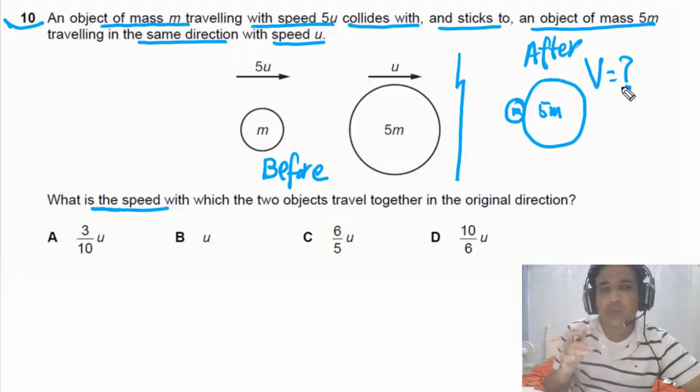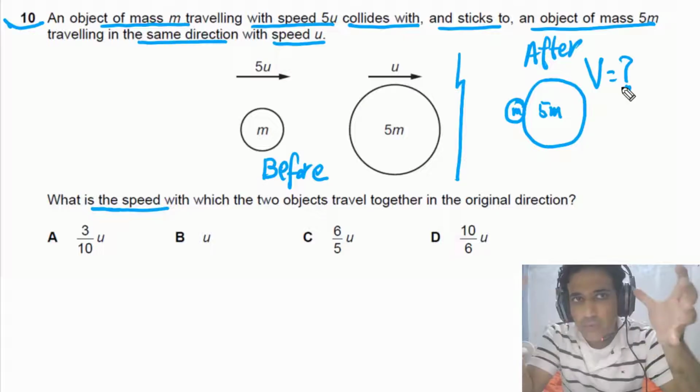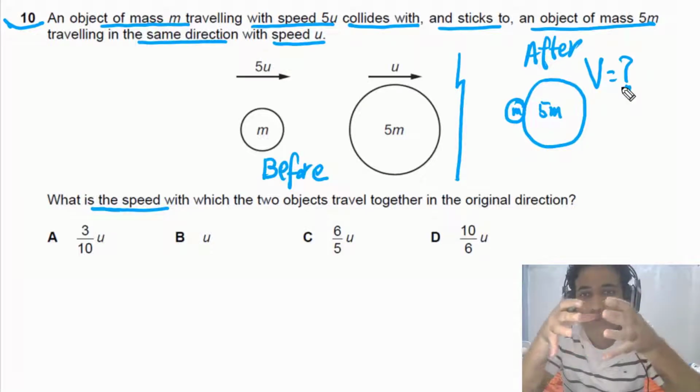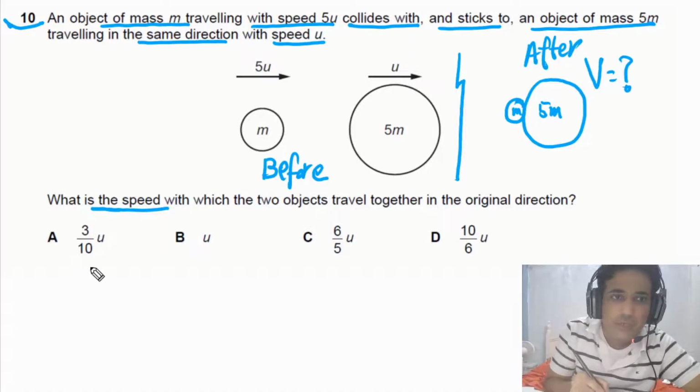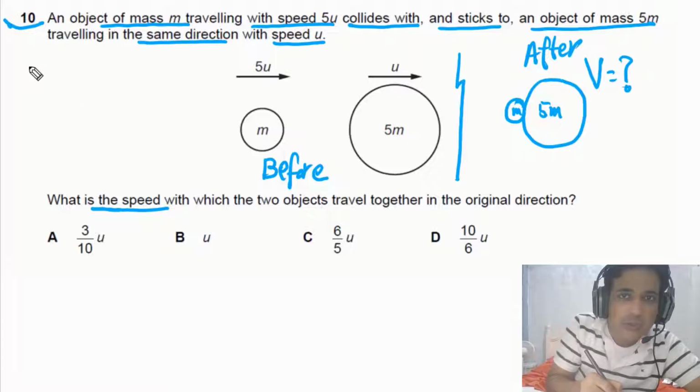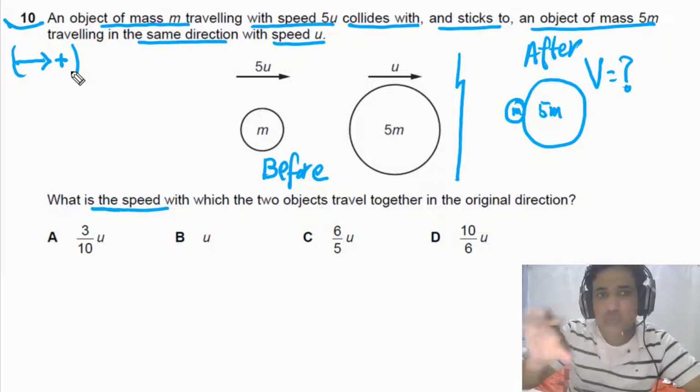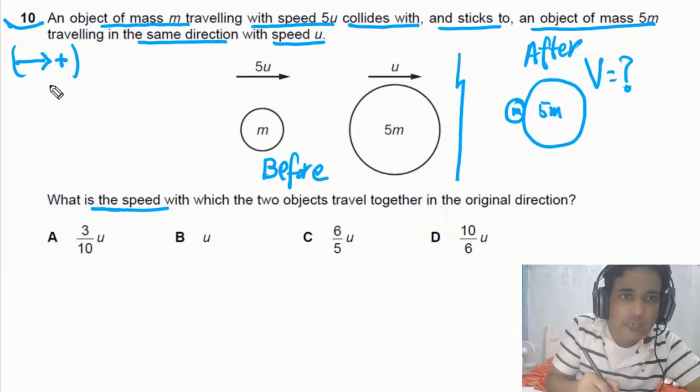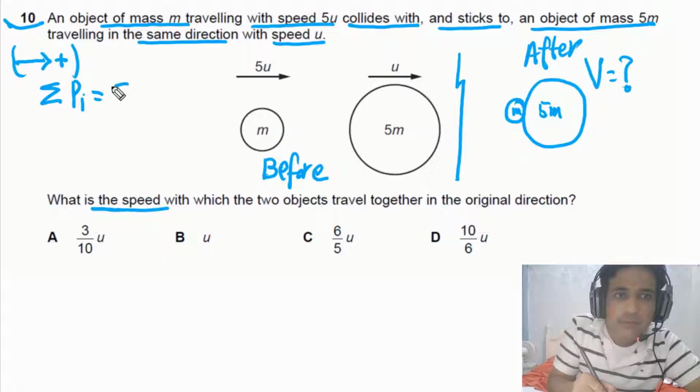One thing we need to understand, initial momentum is to the right, so the final momentum also will be to the right. So in this case, we need to take one direction as positive. So I will be taking to the right as positive because momentum is to the right. So if we write down momentum before, means the total initial momentum, it has to be equal to total final momentum.